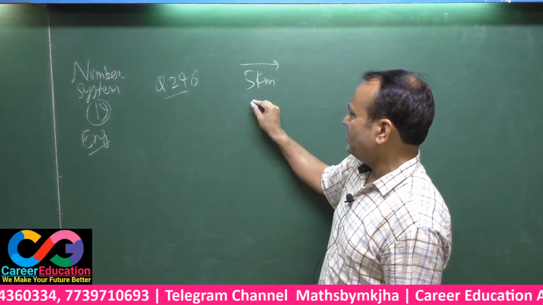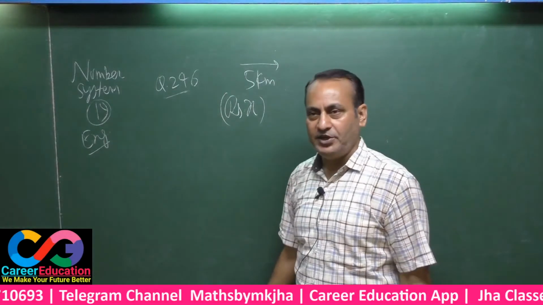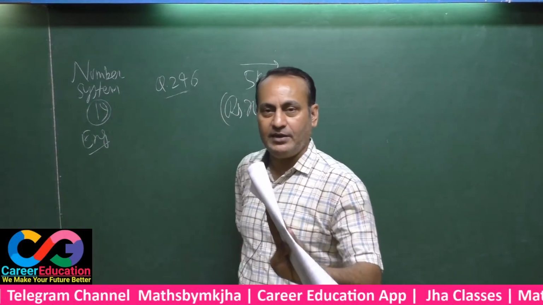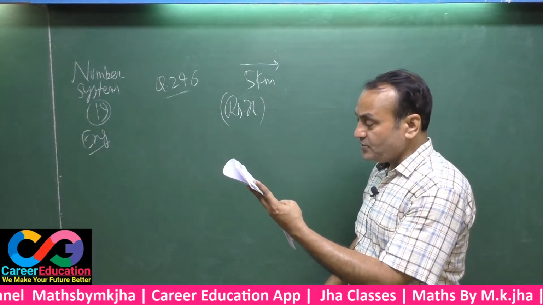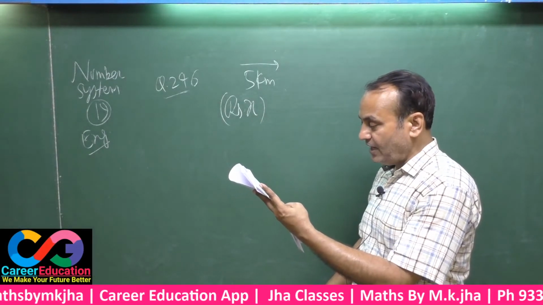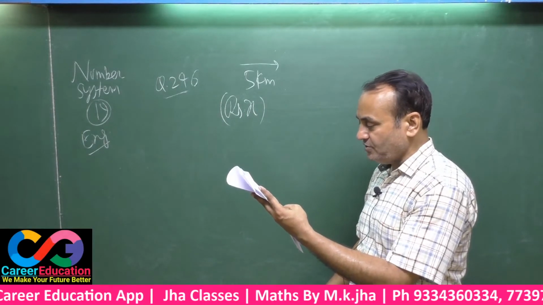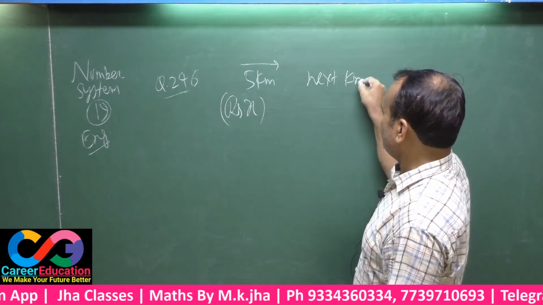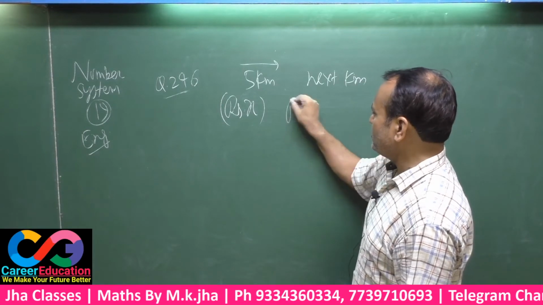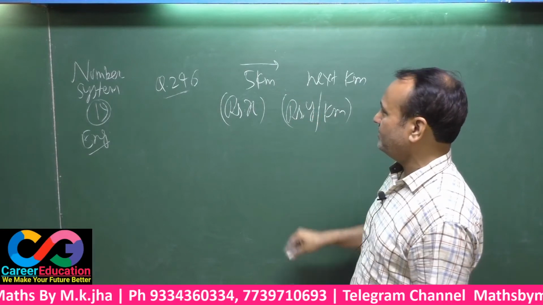That means suppose X rupees will be taken. Up to 5 kilometer, X rupees will be taken. That is a fixed charge. And onwards of 5 kilometer, after that 5 kilometer, there is a rate. Okay, for the next kilometers, there is a rate, meaning Y rupees per kilometer, I suppose here.